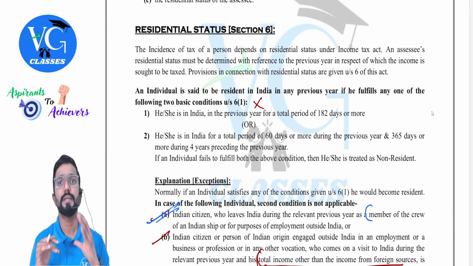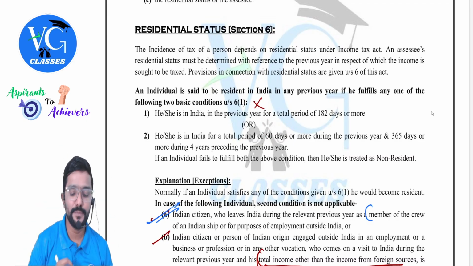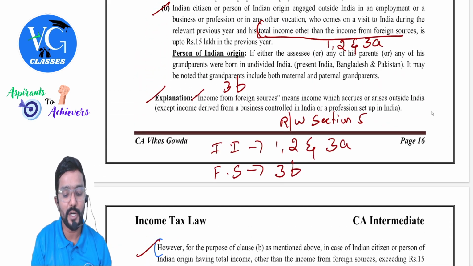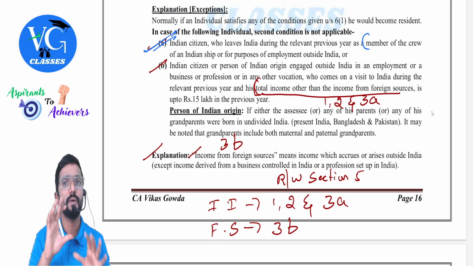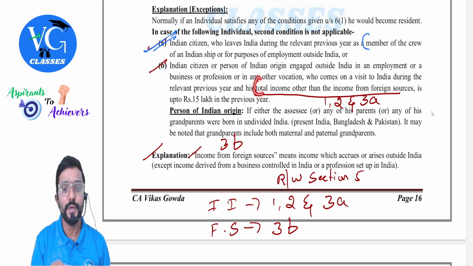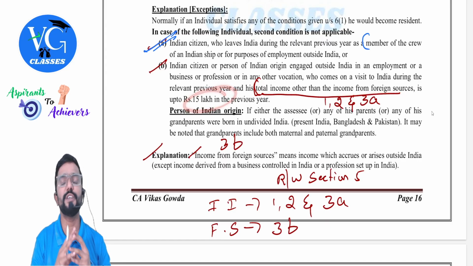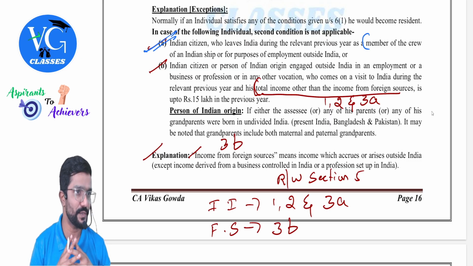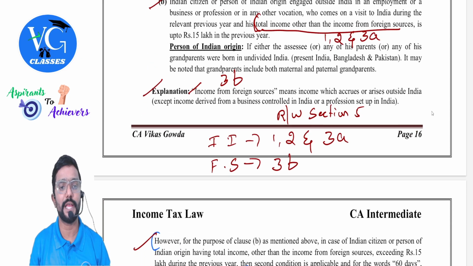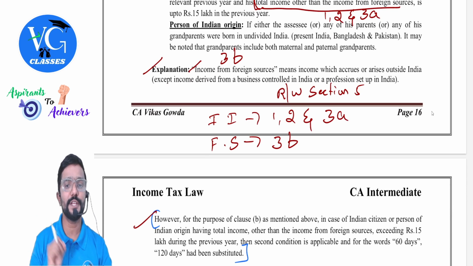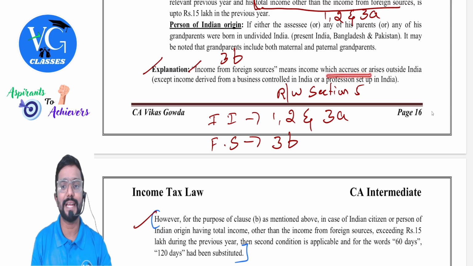Indian income matters. So Indian income, is it up to 15 lakh or is it more than 15 lakh? And please be careful while calculating the income. What and all should we take? The word they have used is income from foreign sources. Let me read it here. Total income other than the income from foreign sources means while calculating this 15 lakh, we should not consider the income from foreign source. So what is the income from foreign source? Explanation is telling. Income from foreign sources means income which accrues or arises outside India, except income derived from a business controlled in India or a profession set up in India.